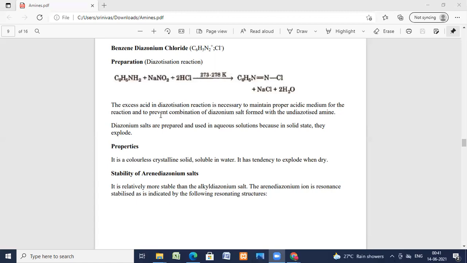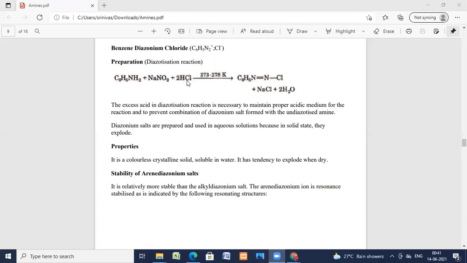Benzene diazonium chloride exists as a colorless solid. There are no melting and boiling point values. Excess of acid in diazotization is necessary here. Why is excess of acid taken? For benzene diazonium chloride, you have seen the formula C6H5N2Cl. Preparation is a diazotization reaction. Aniline, an aromatic amine, on reaction with sodium nitrite in presence of HCl gives benzene diazonium chloride.